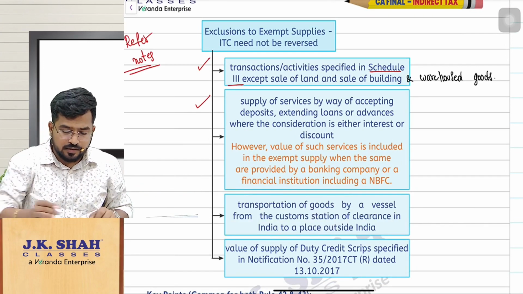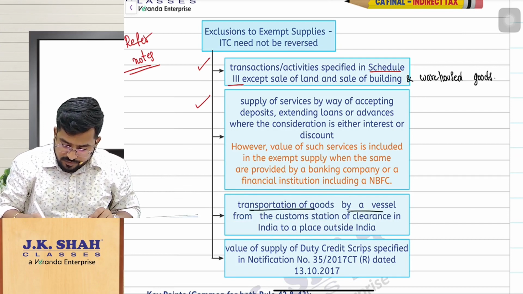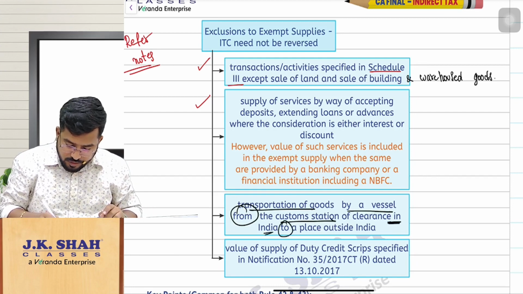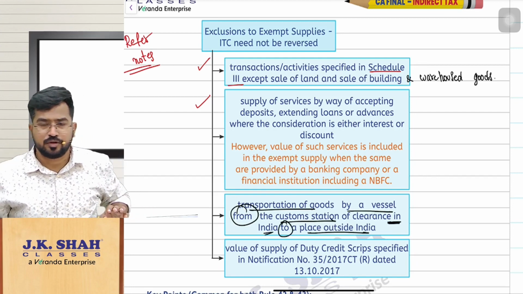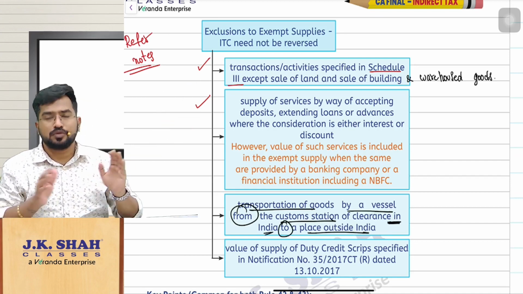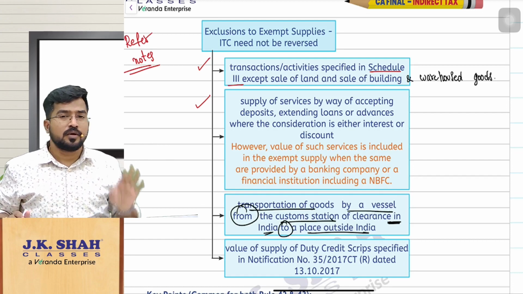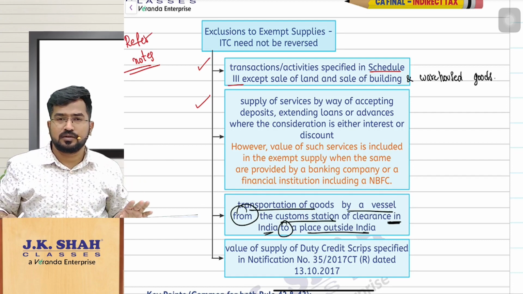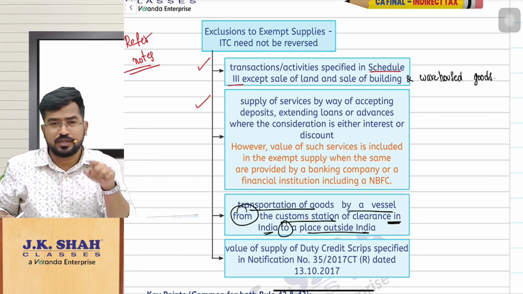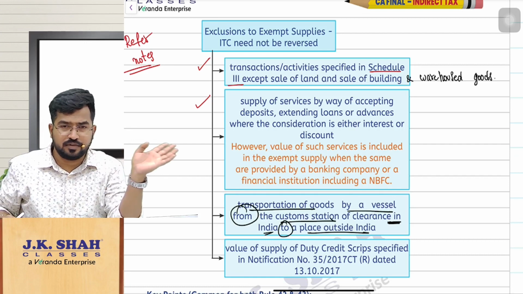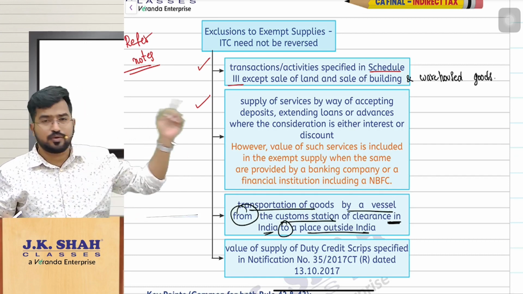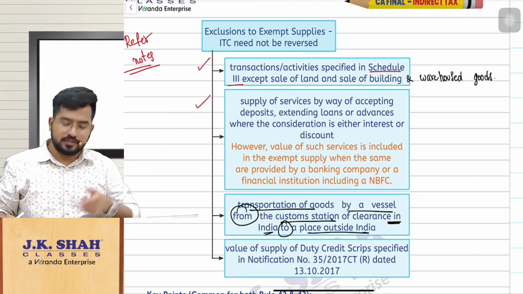See, earlier, transportation of goods by a vessel from custom station in India to a place outside India. That means from India to a place outside India, you are transporting the goods by vessel. Those services were earlier exempt, but now it has been made taxable. I am not talking about transporting the goods by vessel from outside India to India, which is exempt. Recent, like we have seen already the amendment. We are talking about transportation of goods by vessel from India to outside India. That is taxable. Earlier this was exempt.